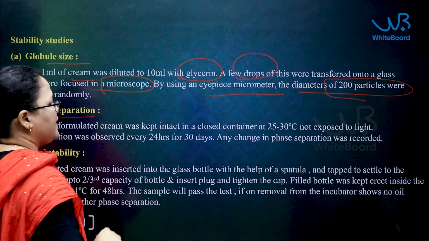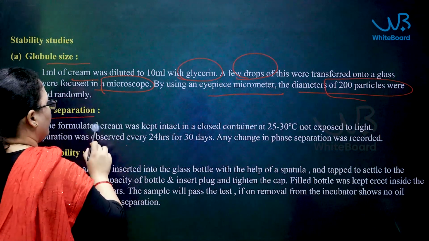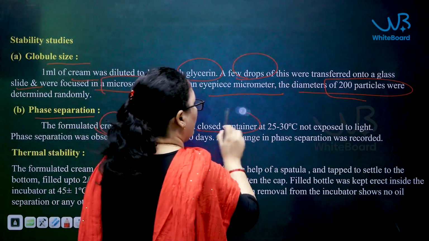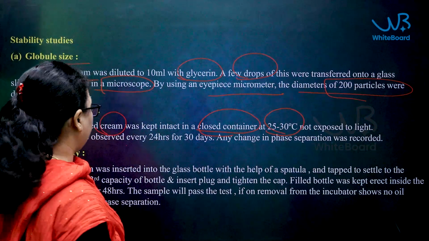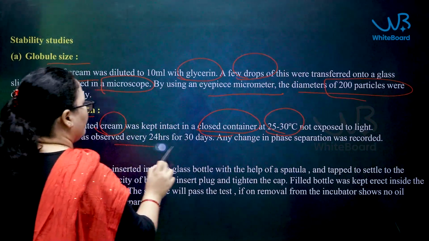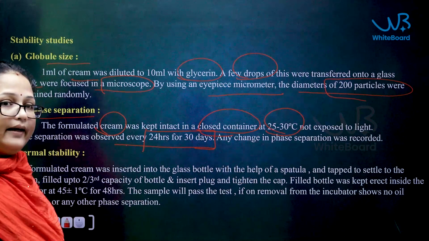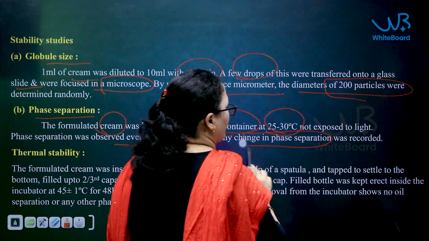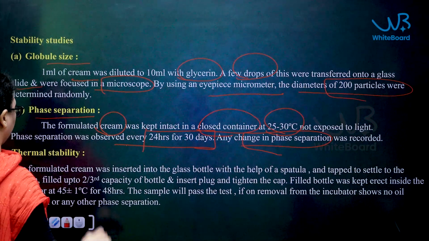Next, coming to the phase separation. Whatever cream you have prepared, you keep in a closed container, maintaining the temperature at 25 to 30 degrees centigrade, and you observe from 24 hours to 30 days. You are checking for any change in the phase separation. If there is anything, you have to record it and note it.